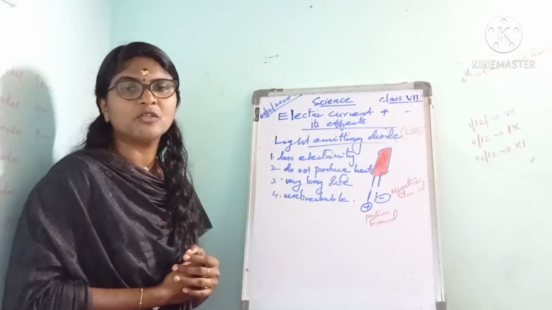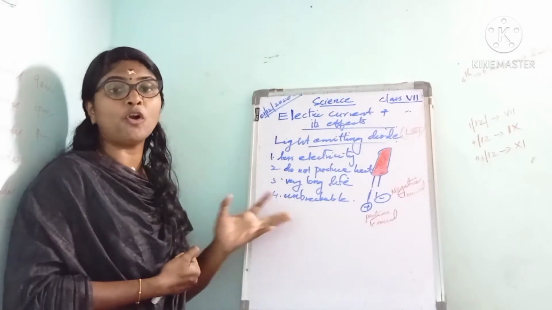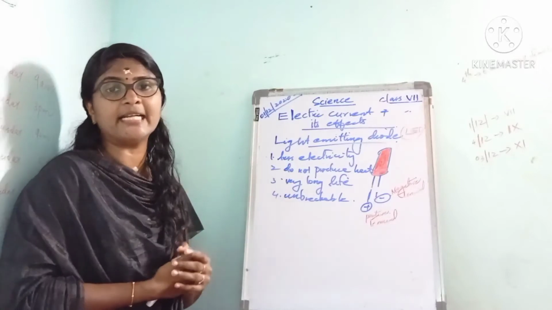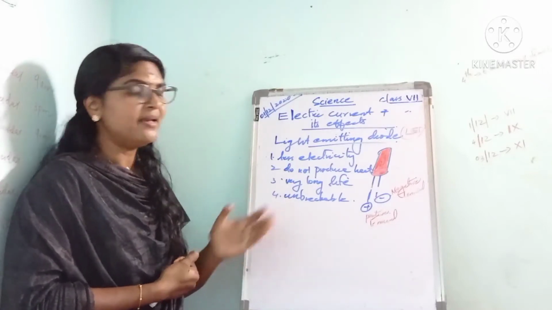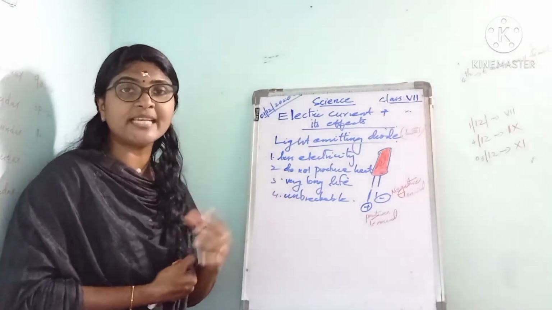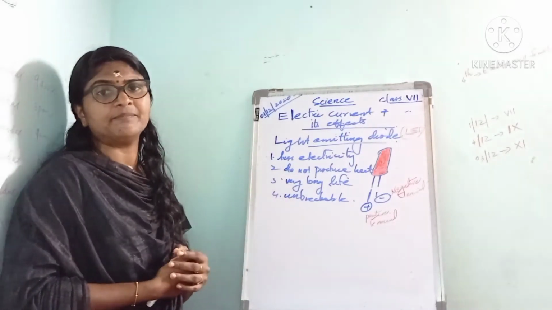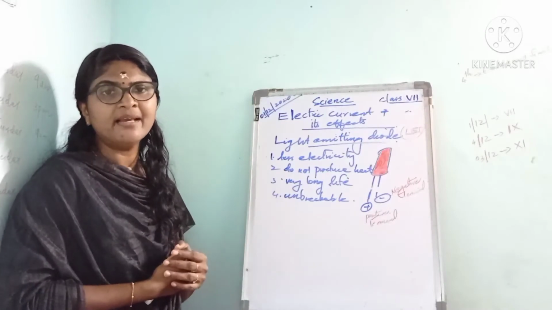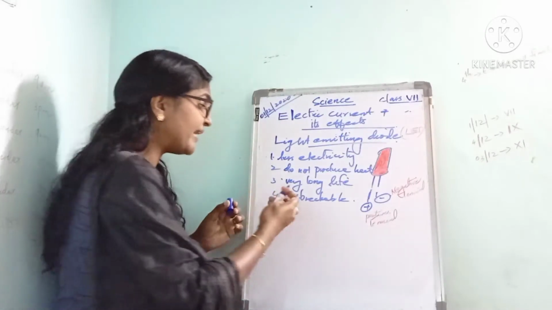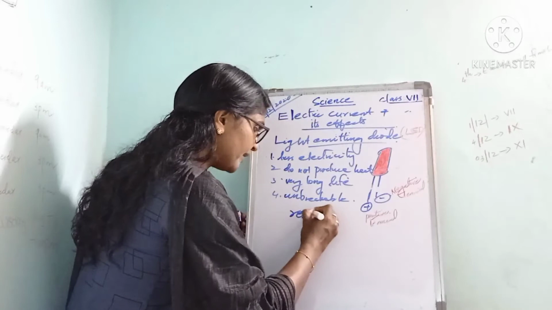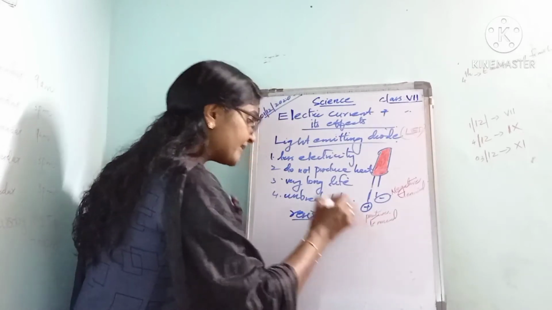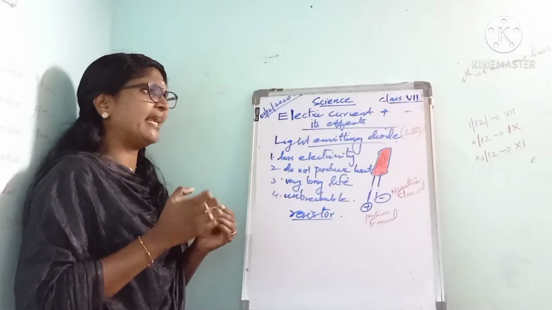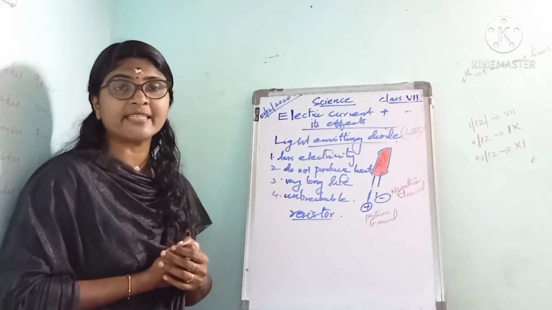LEDs cannot tolerate even a small change in electric current, and so a circuit with an LED requires an appropriate resistor. Why does the circuit containing an LED require an appropriate resistor?